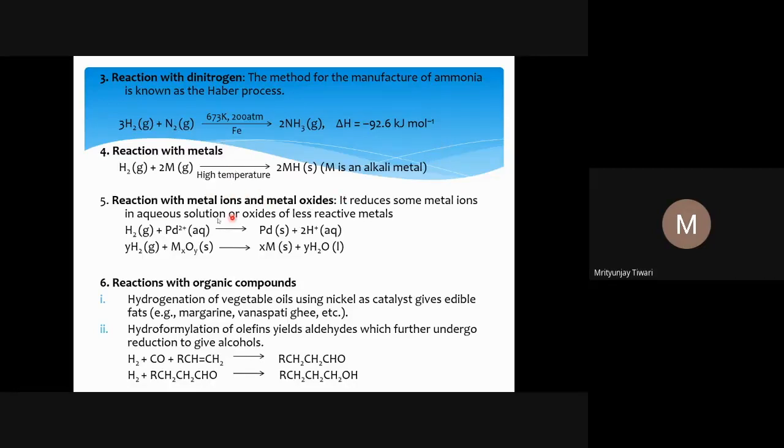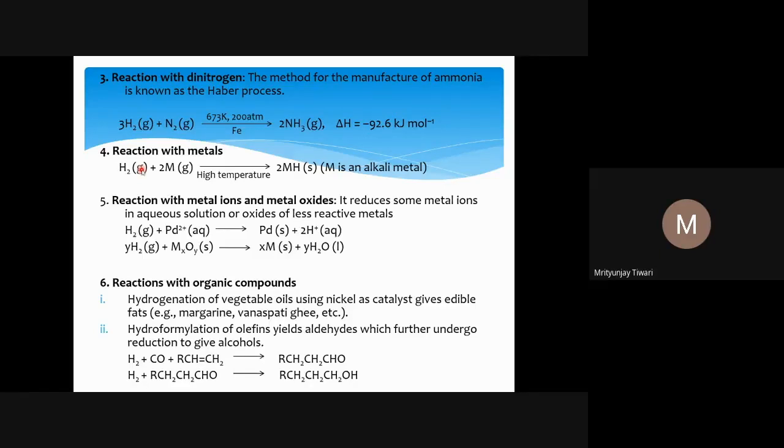Reaction with metals: hydrogen reacts with metals like alkali metals to form hydrides, usually at high temperature, because this reaction is again associated with a barrier. Why is it associated with a barrier? Because the bond dissociation energy of hydrogen is very high. If bond dissociation energy is high, then there will be a barrier, because you need to break the bond, and that is why we have a certain barrier associated with all these reactions.